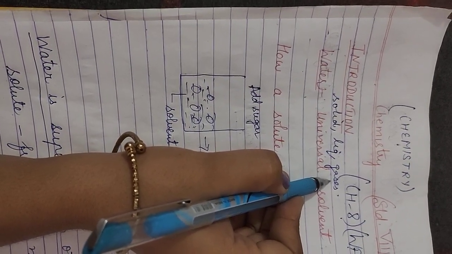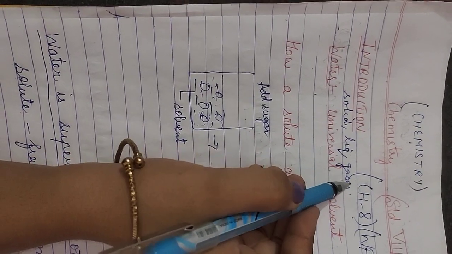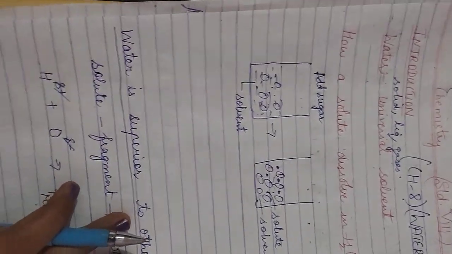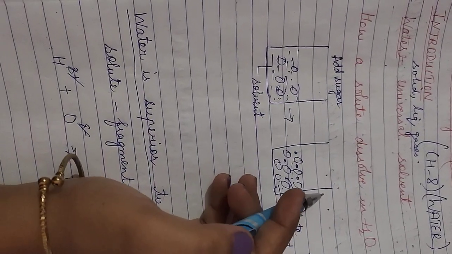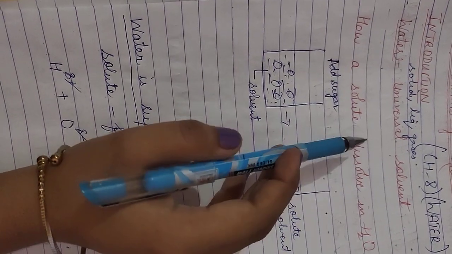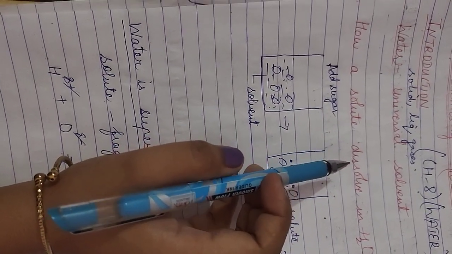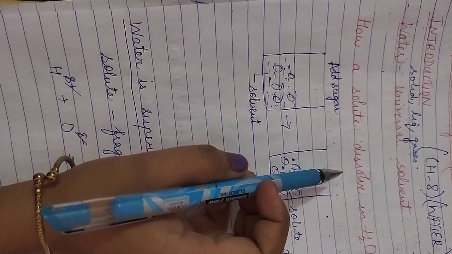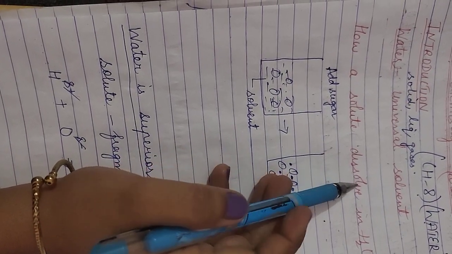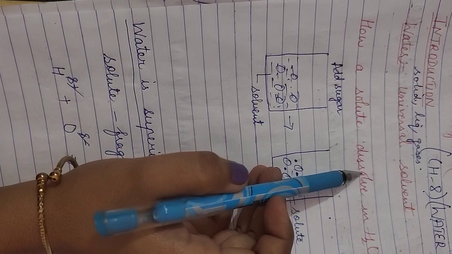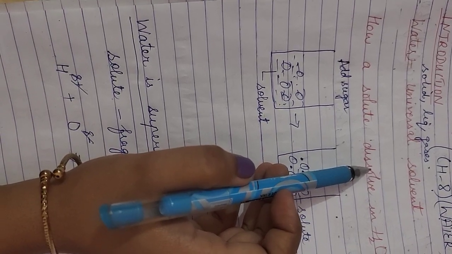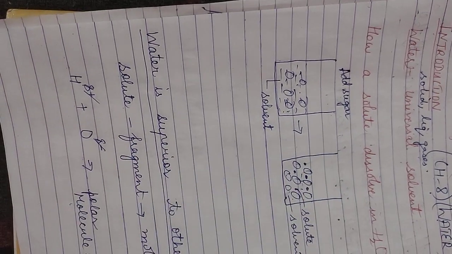So now let's talk about the different uses of water. First of all, it is used for domestic purposes like cooking, drinking, washing and bathing. In industries, for manufacturing various substances and products, water is used in a large amount. Next, it is also used for agricultural purposes.